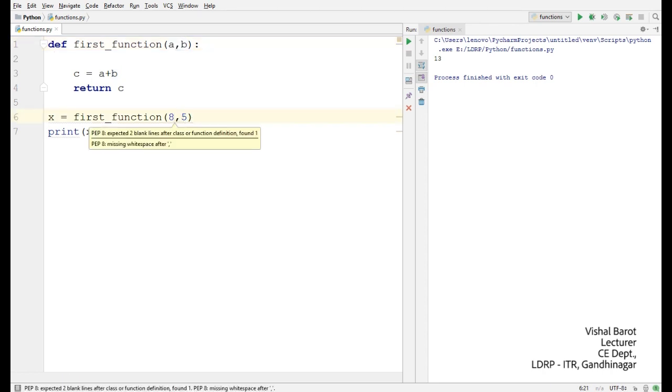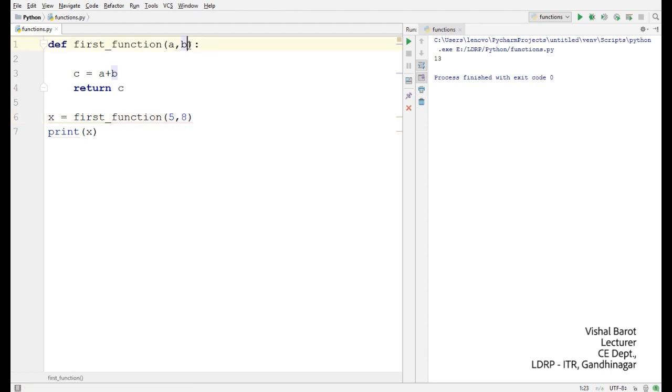Because when I write 8 comma 5 or 5 comma 8, it exactly depends on the position. If I pass 5 as the first argument, it will be stored into a and 8 will be stored into b. This is called positional argument.